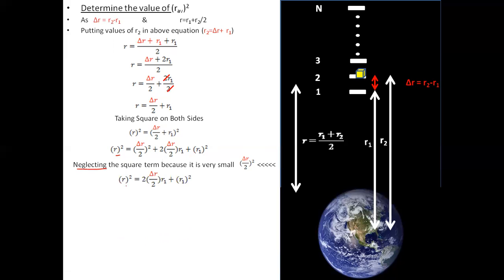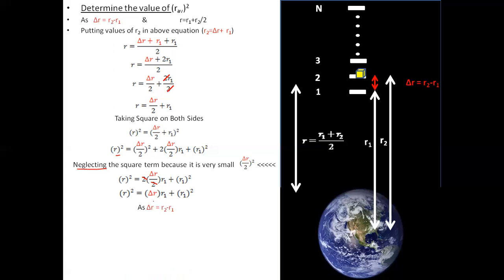So what we are left with is R square is equal to 2 into delta R divided by 2 into R1 plus R1 square. Now we are cancelling these two out as well. This 2 and this 2 can cancel out. So what we are left with is R square is equal to delta R into R1 plus R1 square.